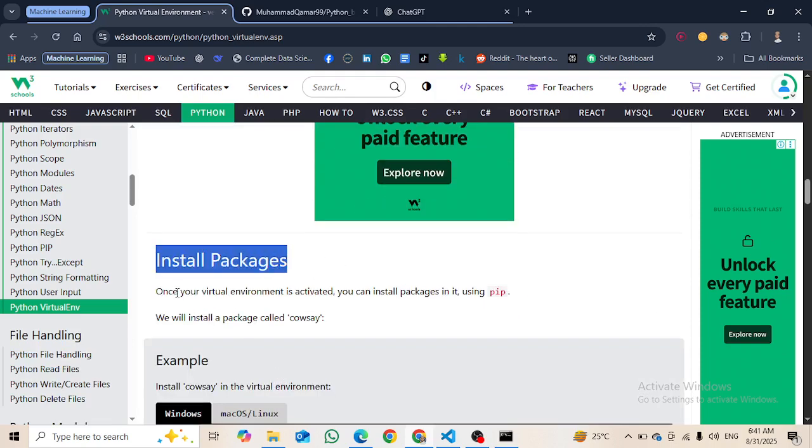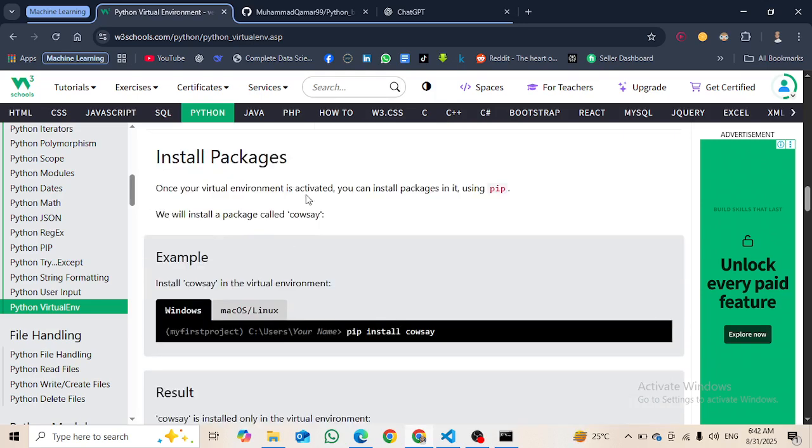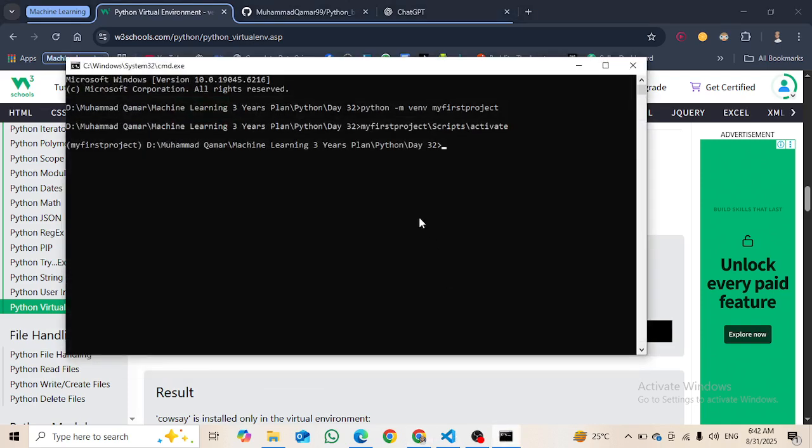Then install packages. Once your virtual environment is activated, you can install packages in it using pip. So by using pip, which is a module we use for installing different types of packages and libraries, right? So in our virtual environment, which is activated right now, we can install different packages using pip. We will install a package called cowsay, I guess, right? So install cowsay in the virtual environment. How can we do that? Just pip install cowsay. Let's write it, pip install cowsay.